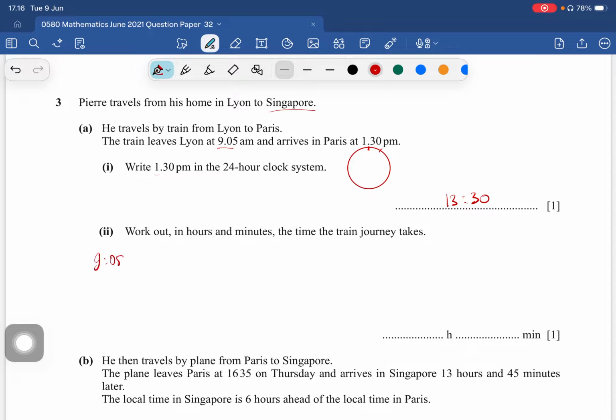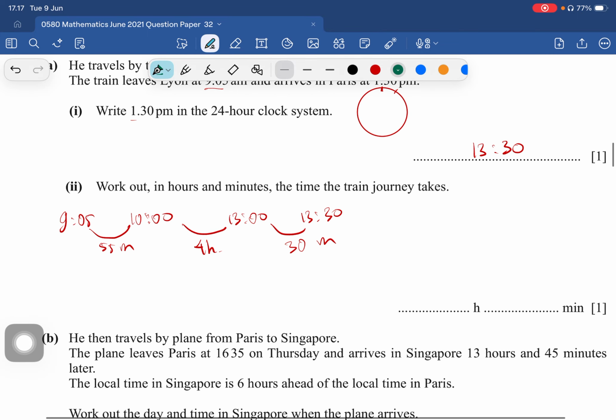9:05. Let us make it into the whole hour, into 10 o'clock. Here it takes 55 minutes. Next, until 13 o'clock, it takes 10, 11, 12, 13, 4 hours. And the last, 13 to 13:30, it takes 30 minutes. Okay, let us add all the time. So 55 with 30. First, let's add 30 plus 55.